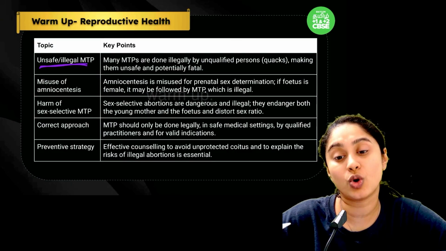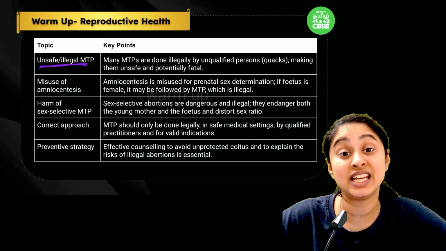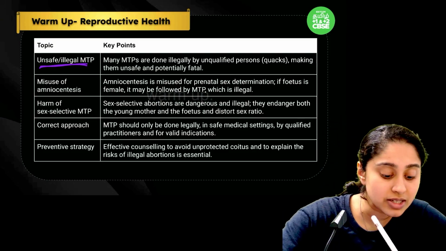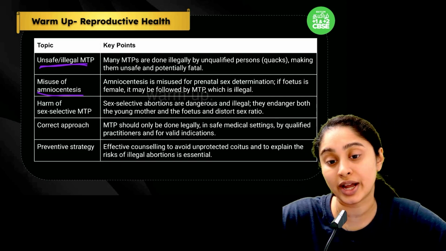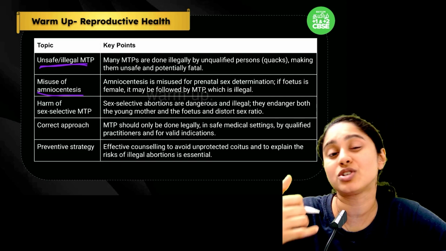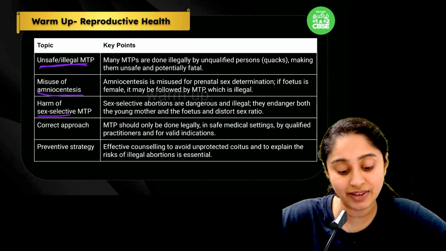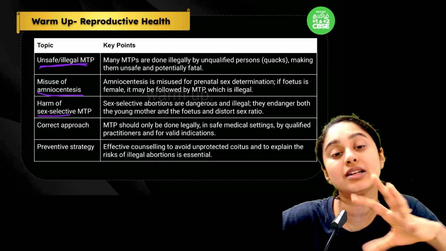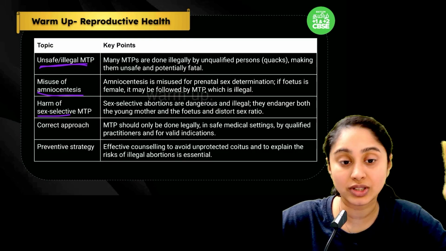Now, illegal MTP is practiced by some unprofessional people, and that can cause a lot of issues. Sometimes it can even cause the death of the mother if it is not practiced properly. And there is also a misuse of amniocentesis. They get to know the gender, and if it is a girl child, they go ahead with female feticide, which is not correct. Sex selective MTP is extremely illegal, and it is very much practiced in India. So to stop all of this, they have brought about legal checks.